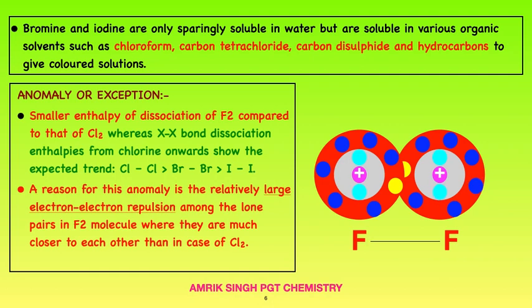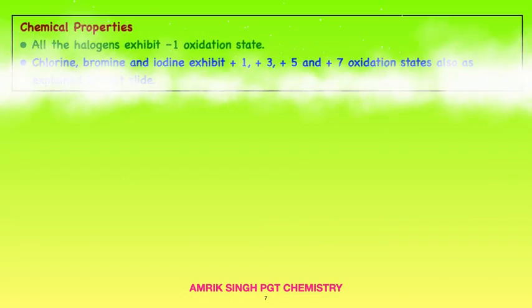Repulsions are more because the size is very small, and the blinking shows that they have large repulsions and F2 bond dissociation energy is lesser.